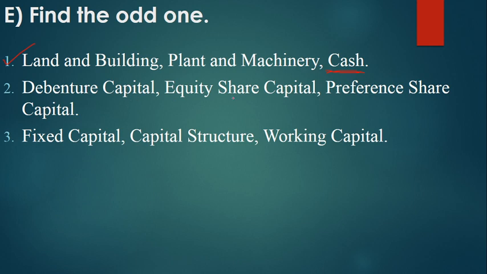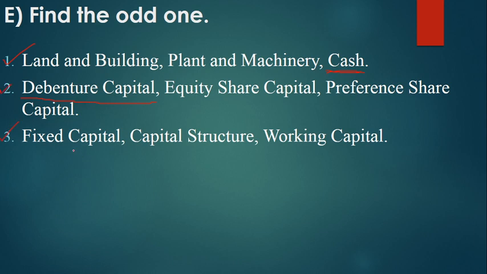Debenture capital, equity share capital, preference share capital. Equity share and preference share are both shares and both are own fund, and debenture is not an own fund. That is why you have to choose debenture capital. So the answer is debenture capital.